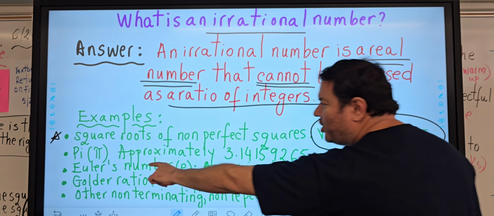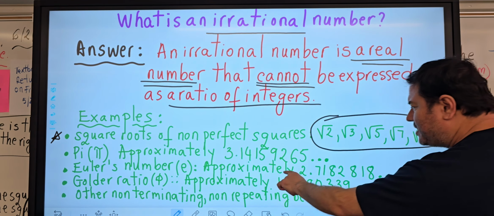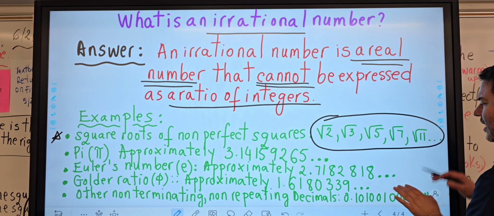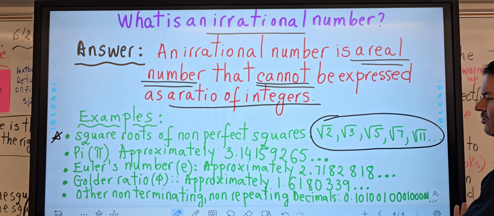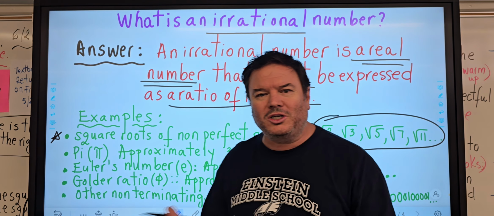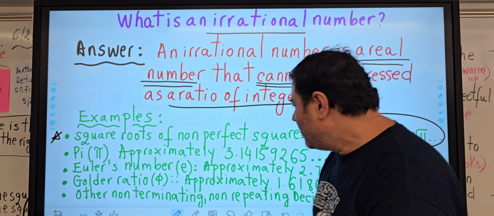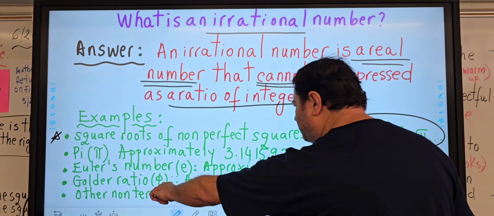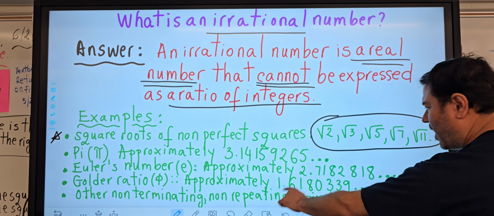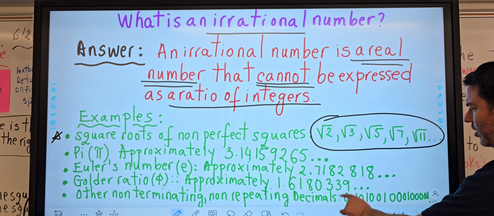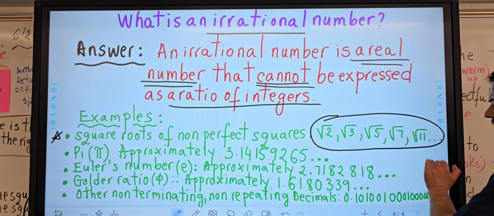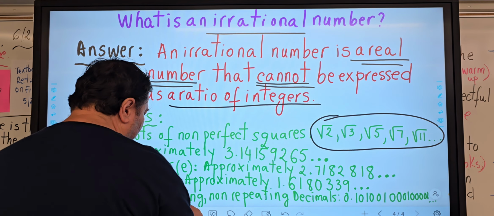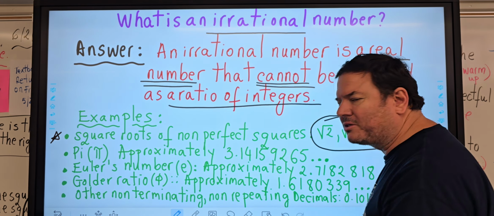Another one is Euler's number, and this is approximately 2.71828118. And again, the numbers continue. There are no patterns, non-terminating, and another thing, non-repeating. Okay? Another one, golden ratio, approximately 1.6180339, and the numbers continue. And finally, other non-terminating and non-repeating decimals.